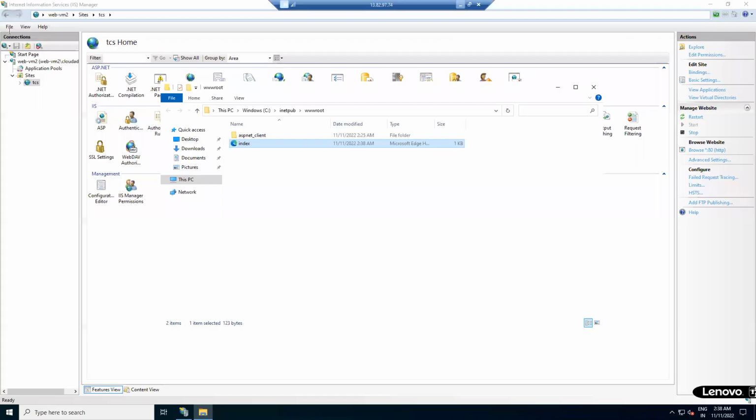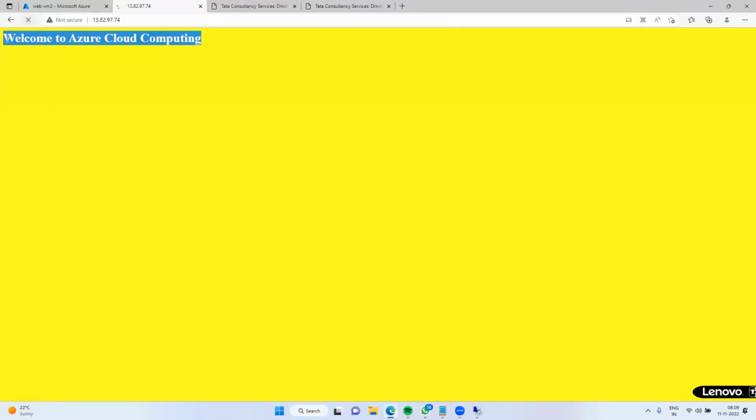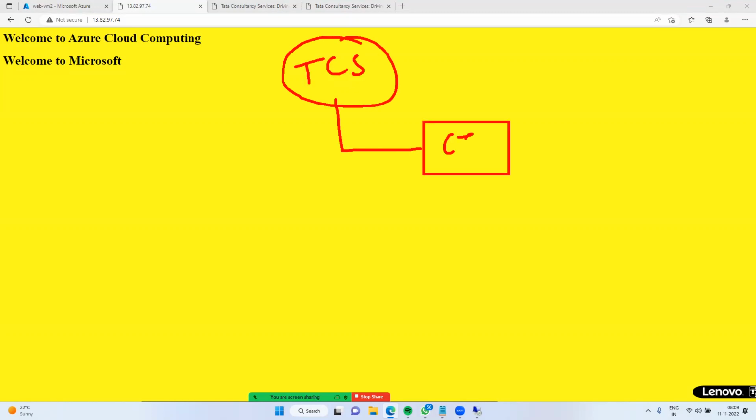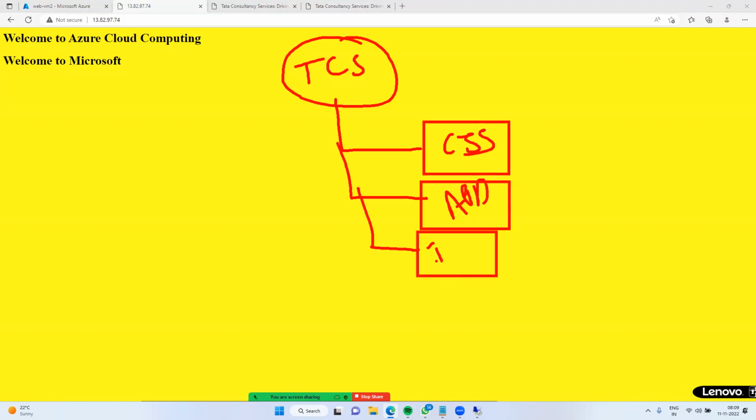If I go and refresh, see, it is updating. Fine. If I would like to deploy one total application, you know, right? An application which contains n number of files. For example, I have considered the TCS application. It contains a CSS directory, an app directory, and an images directory.